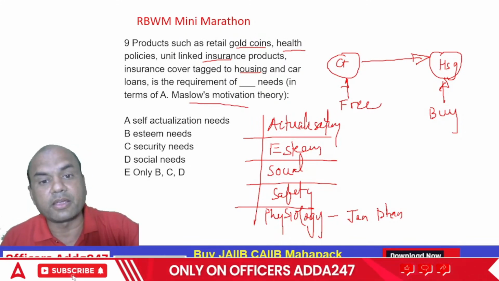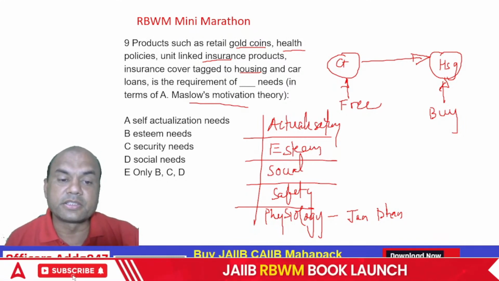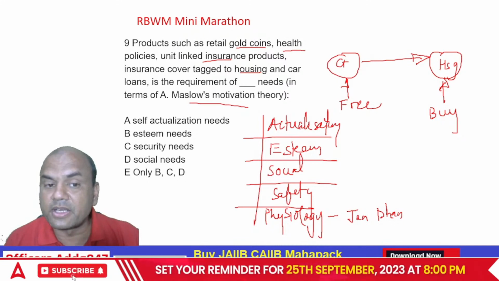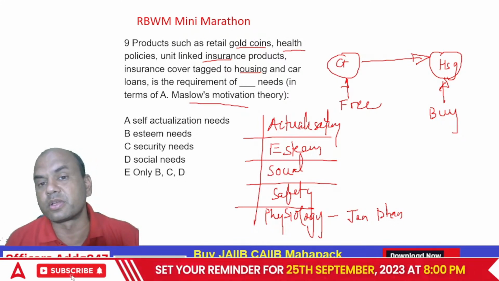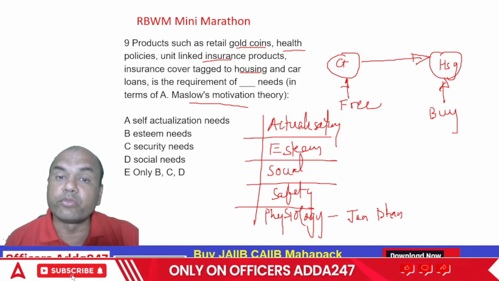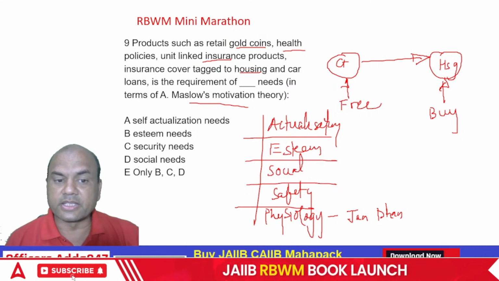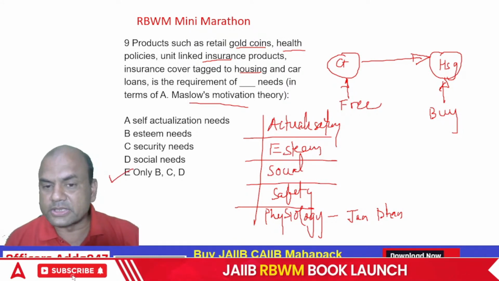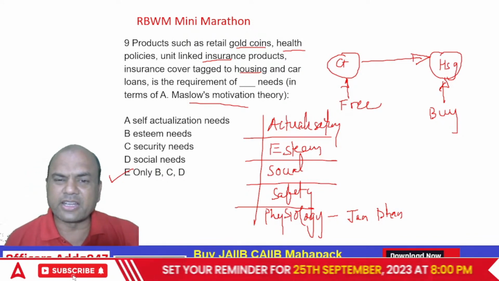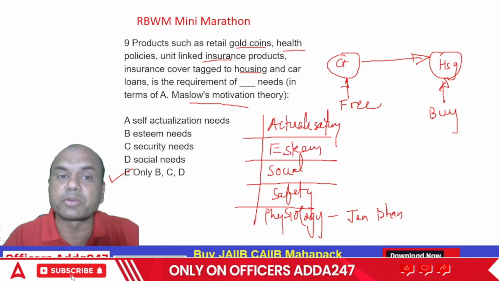Yeah, so coming back, what is the answer then? It is esteem, security, social, or all of them, B, C, and D. Remember, only B, C, and D. We are not talking of actualization over here. Actualization means here the person is retired or a very rich person. So it is B, C, and D. Only up to this level, a human being is concerned about all these offers. After that, there is a very rare possibility. It's not that nobody is concerned, but it is rare.